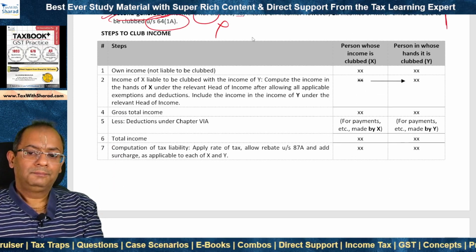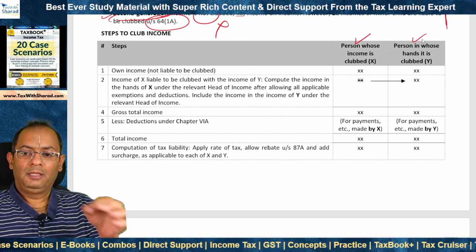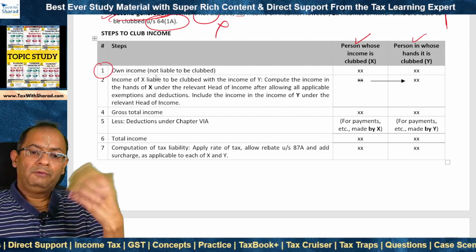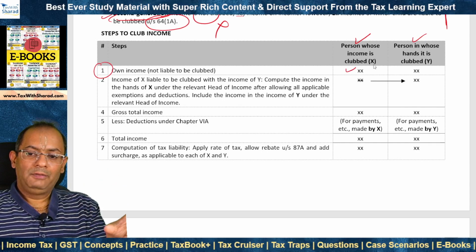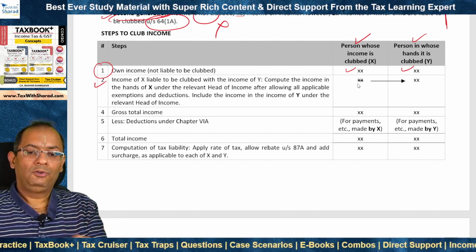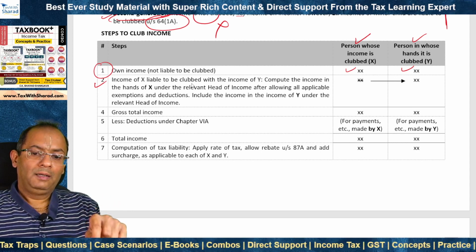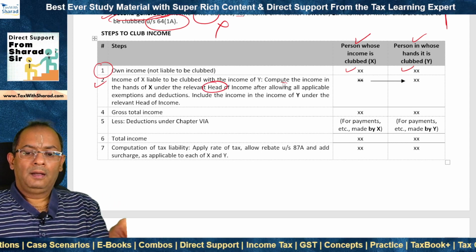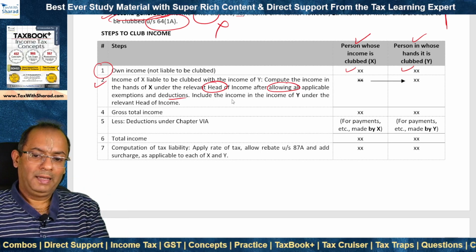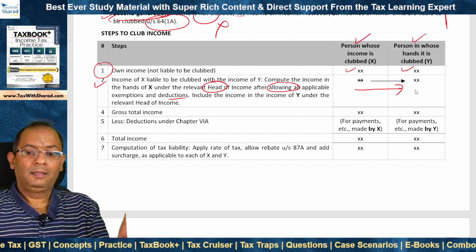Steps to club income. So X is the person whose income is to be clubbed and Y is the person in whose hands it is to be clubbed. So how do we proceed? We figure out the own income of X and Y, which is not liable to be clubbed, which is the normal income. Then we figure out income of X, which is liable to be clubbed in the income of Y. So how do we compute it? We compute such income under the relevant head of income after allowing all applicable exemptions and deductions. So that means as per the provisions of the Act. And then we include such income in the income of Y under the relevant head of income.